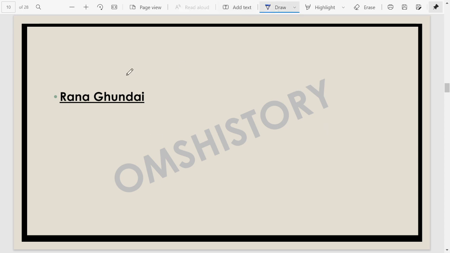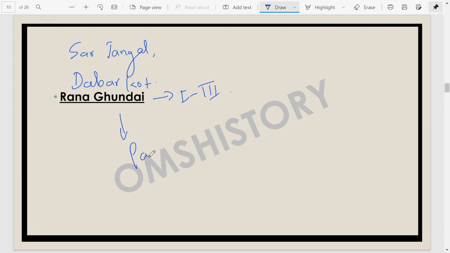Then, moving towards some other sites, we have the sites of Rana Ghundai, and apart from Rana Ghundai, we also have the important site of Sar Jungle. Then we have the site of Dabarkot, and the site of Rana Ghundai. Rana Ghundai's Neolithic phase has been divided into 3 periods, again not very important, but this site is found in Pakistan. All these sites I have mentioned here, Rana Ghundai, Dabarkot, Sar Jungle, are found in Pakistan, and they are important Neolithic sites for us.